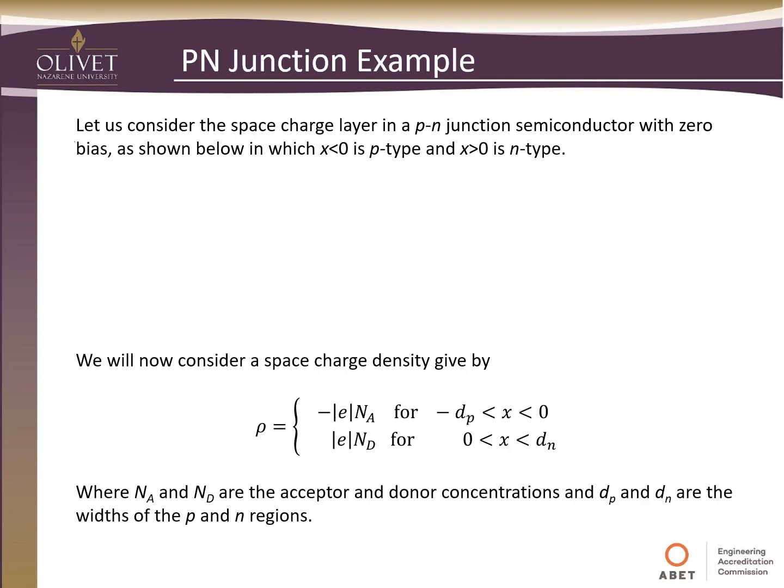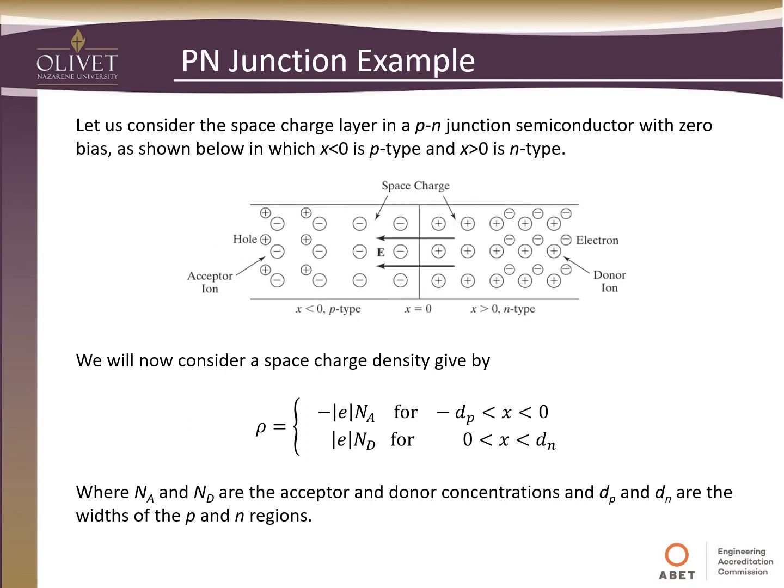So let's look at a quick example. These are two equations that are used often in semiconductor physics. When you're looking at semiconductors, as in diodes and transistors, and we're looking at NPN type materials, we're going to consider the space charge layer in a PN junction. This could be a typical diode. We're going to have 0 bias on it, and that means there's no external field put on this region.